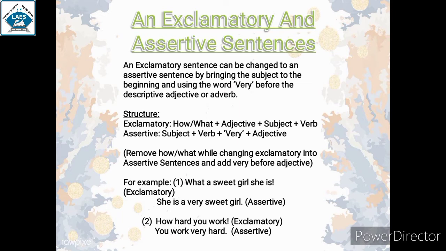You know that an exclamatory sentence makes a statement that conveys strong emotion or excitement, and assertive sentences are those sentences which declare or assert a statement, feeling, opinion, incident, event, history or anything. So an exclamatory sentence can be changed to an assertive sentence by bringing the subject to the beginning and using the word very before the descriptive adjective or adverb.